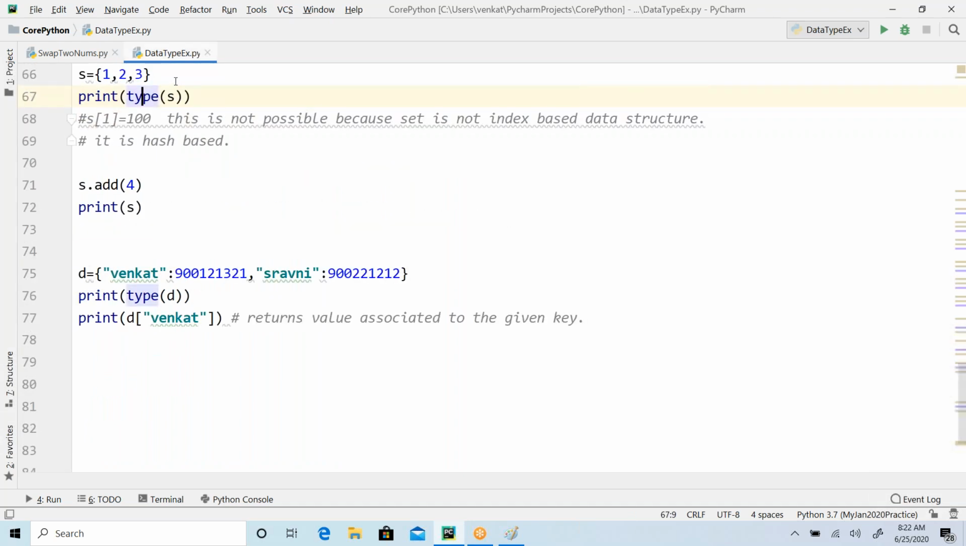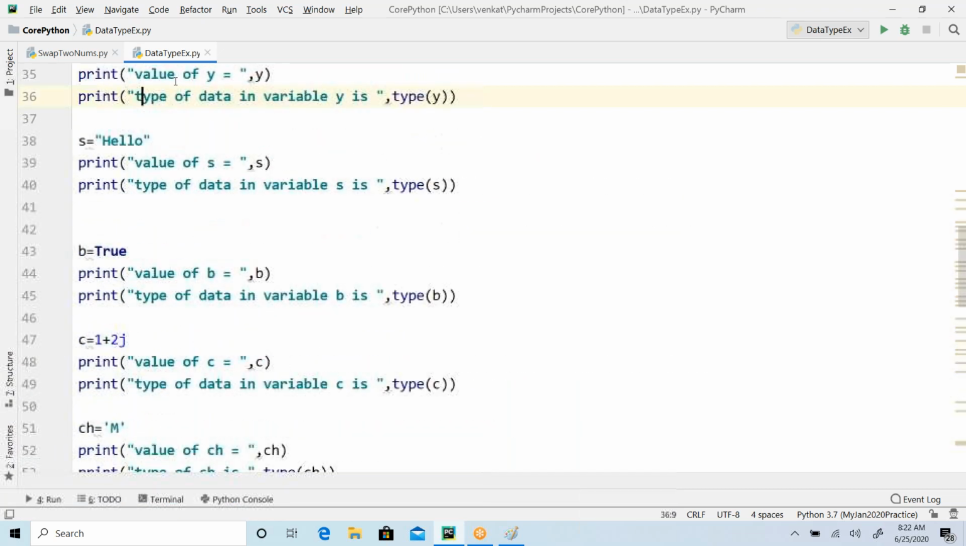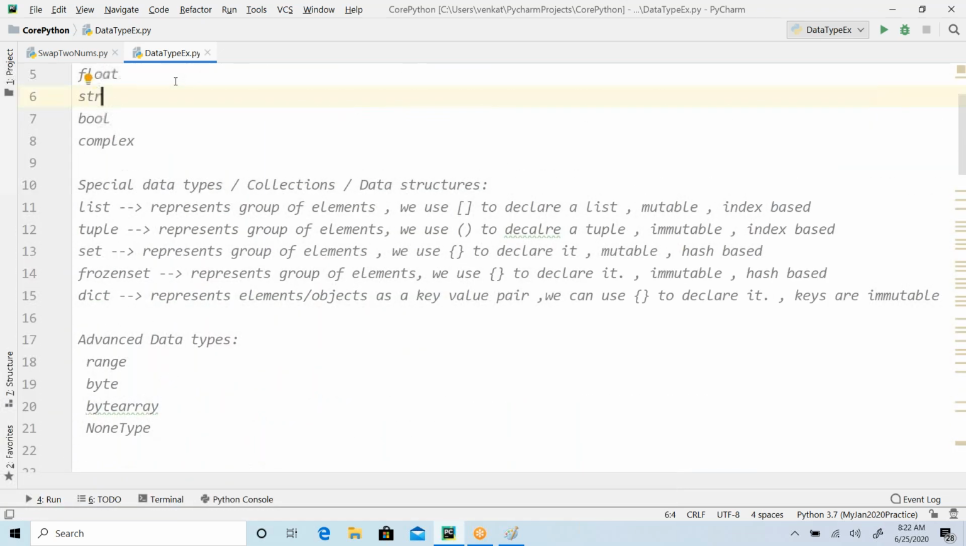You can modify the set object. So go back to the data types, set. What we have written here is that it is mutable. Mutable in the sense we can modify that. You can add elements, you can remove elements. Okay, you can play with that.